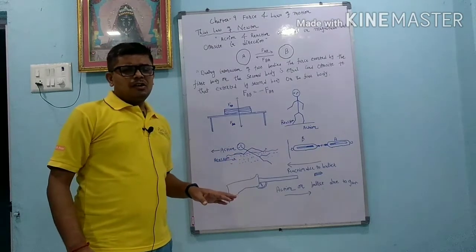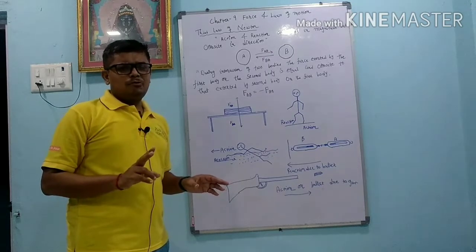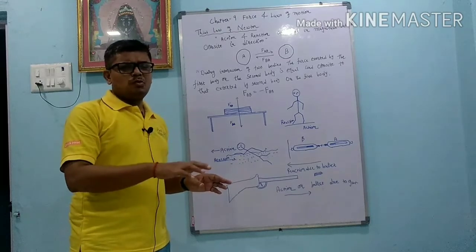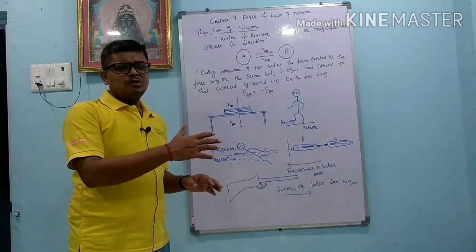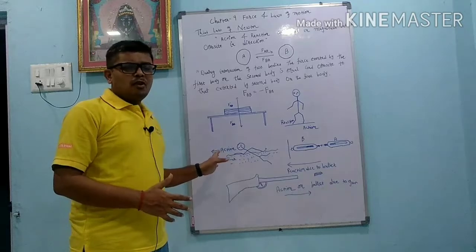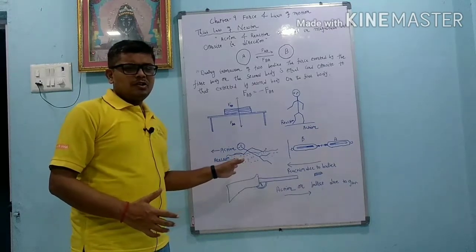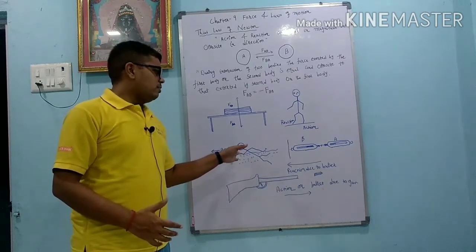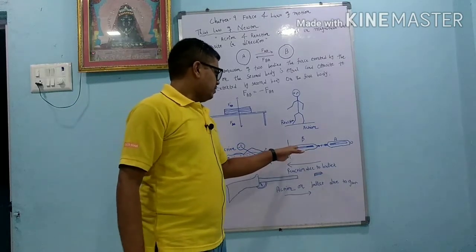Third condition is if a swimmer is swimming, in that also two types of force are there. First, he applies a force on the water, and because of that he is going in the forward direction. So that is called action, FAB. In the same way the water also applies a force in the negative direction, so that is called reaction, FBA. So we can say that action and reaction are equal in magnitude, but they are in opposite direction.